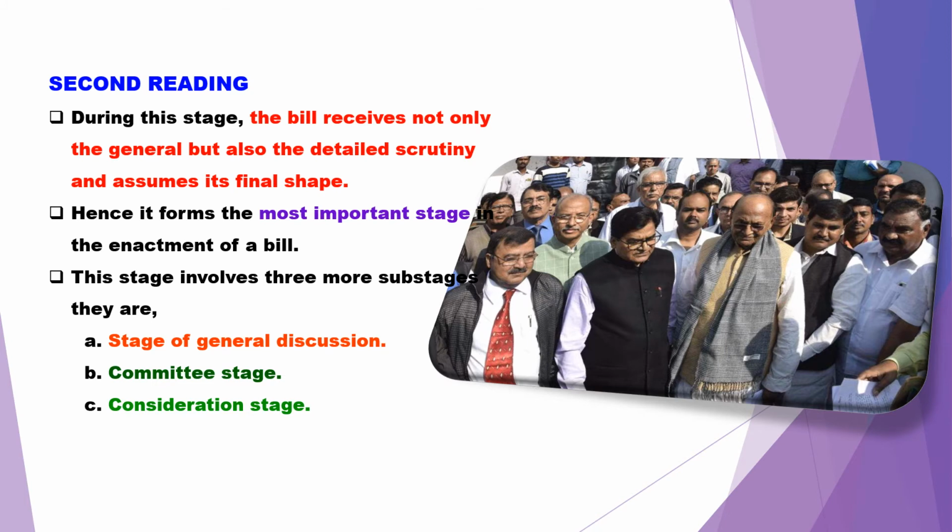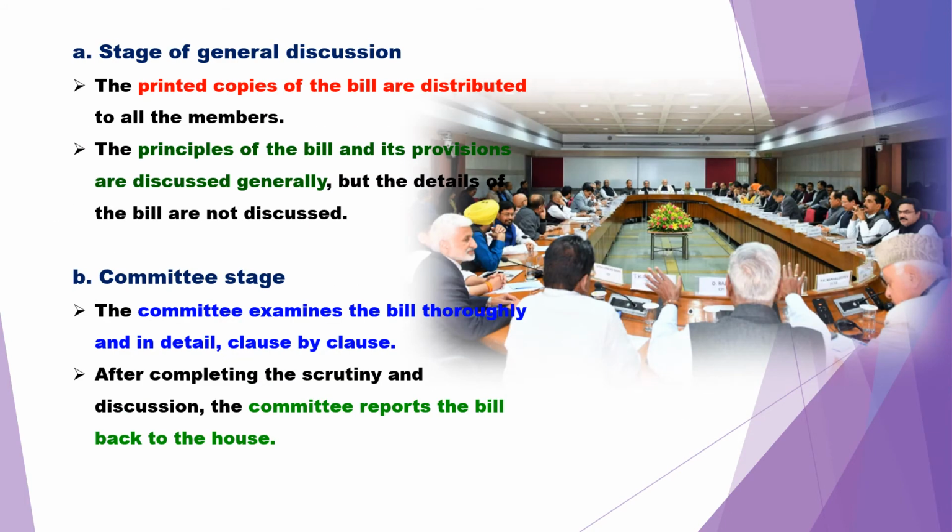In the case of general discussion, the printed copies of an ordinary bill, with its objectives and clause by clause provisions, are distributed to all the members of that particular house, either Lok Sabha or Rajya Sabha. The principles of the bill and its provisions are generally discussed, but not in great detail. They are just discussed in outline.